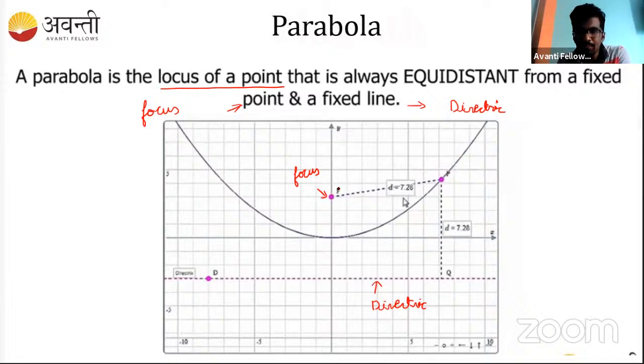And here, from this fixed point to any point you can take, this is a floating point, right? It's the moving point. It can move in any way. So for this floating point, if you find the distance, it is the same as the perpendicular distance from the directrix D. So these two are one and the same. It always remains the same. Understood? So suppose the distance is 7.2 here, you get the same distance, 7.2, here also.